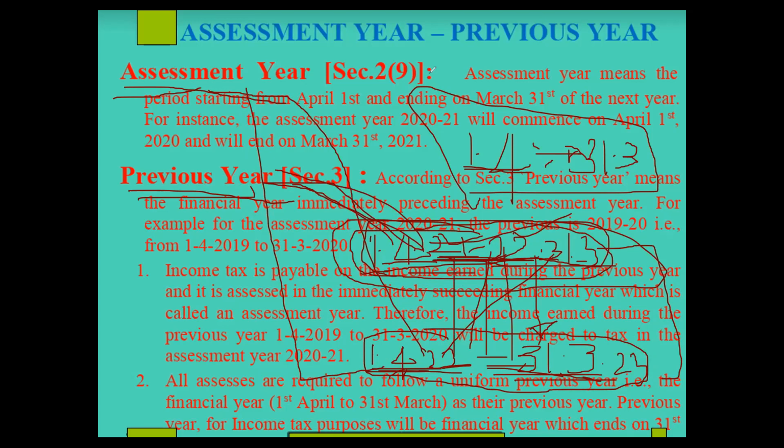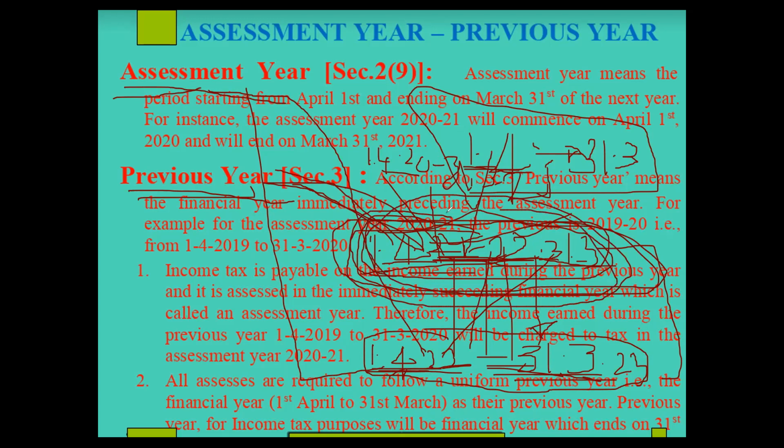Okay. So we are in the previous year, sir? See, very good question you asked. We are in a financial year actually. For this year, previous year means 1/4/2020 to 31/3/2021, and the following year will become the assessment year. Am I correct? Previous year means 1/4/2020 to 31/3/21. Whatever income a person earned this year, he has to pay income tax on it.